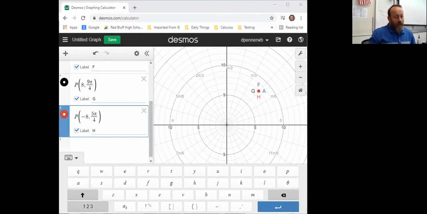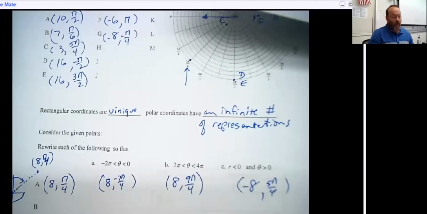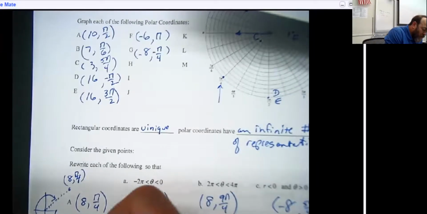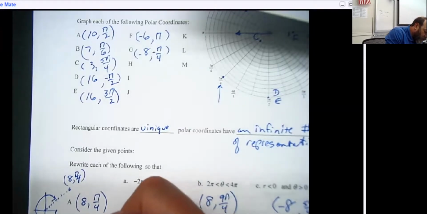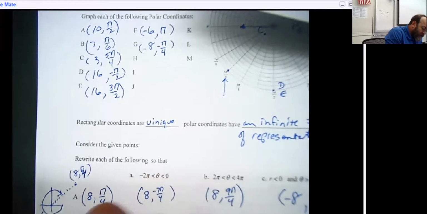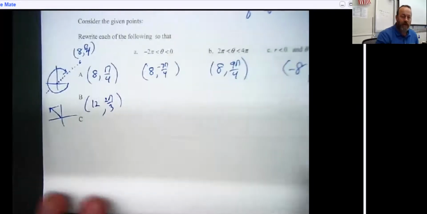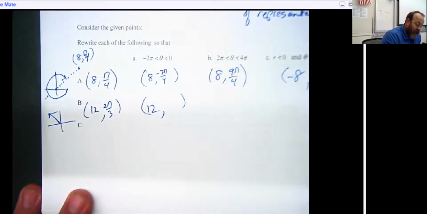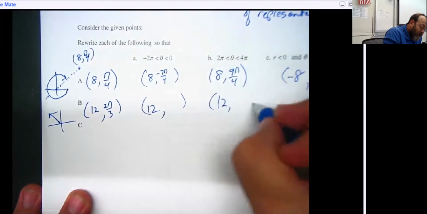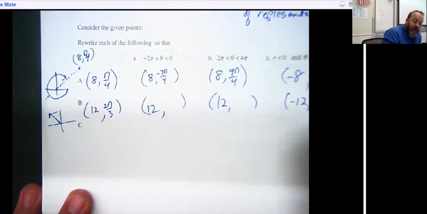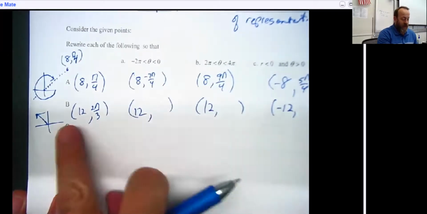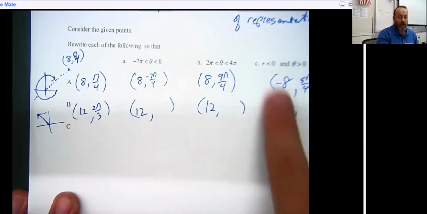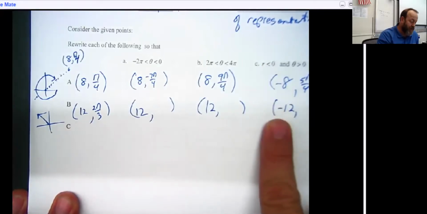So I won't do very many of those. Let's just take a look at one more of those. So we'll do a nice, easy one, let's say 12 at 2 pi over 3. Now that's going to be sitting over here in the second quadrant. Hopefully we're pretty familiar with that by now. And so we could pick the same radius going all the way through. These say we have to have a distance of 12 no matter what, but this one says go backwards.